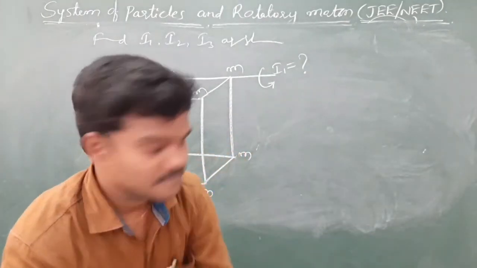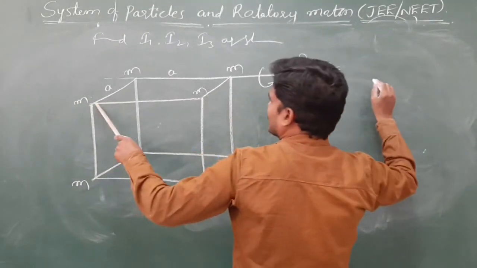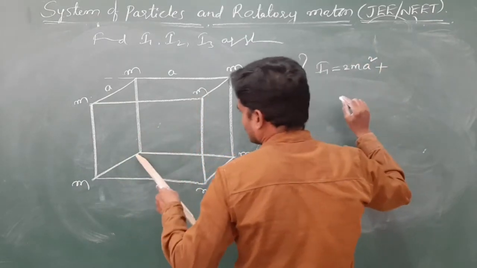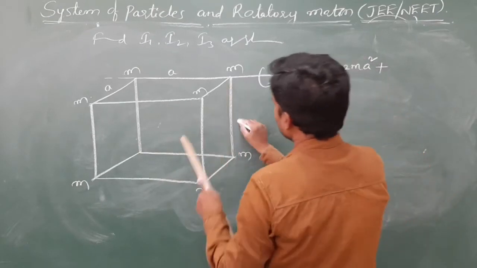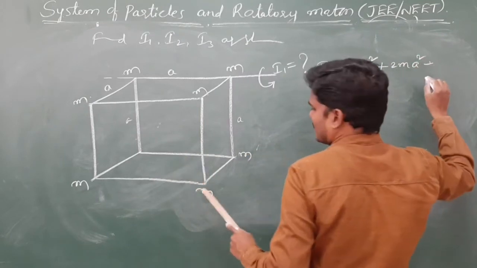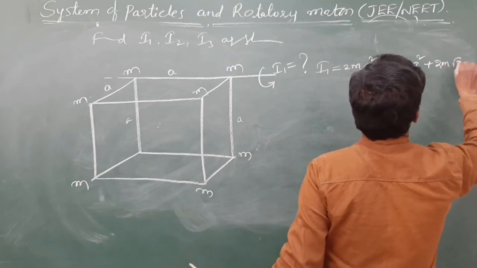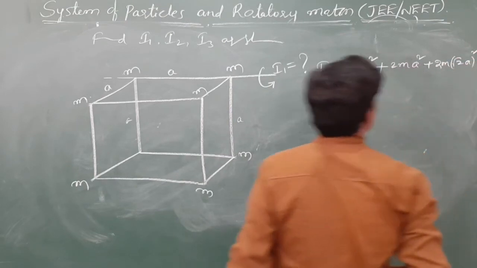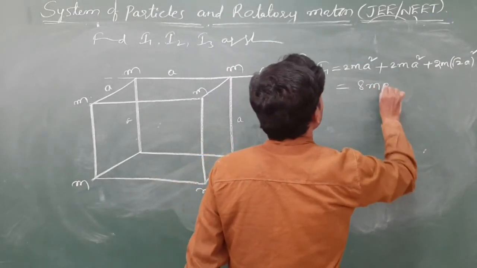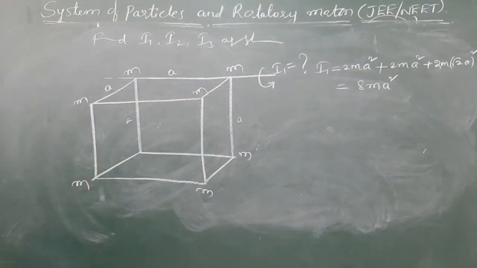So answer for this one is I1 is equals to these two particles 2m into a square. Other side, two particles. This is also A. This is also A. Symmetry, okay. 2m into a square. And this one is the distance of, 2m. Gap is root 2a square. Okay. You will get, this is 8m a square. Check it. Okay. So 8m a square.